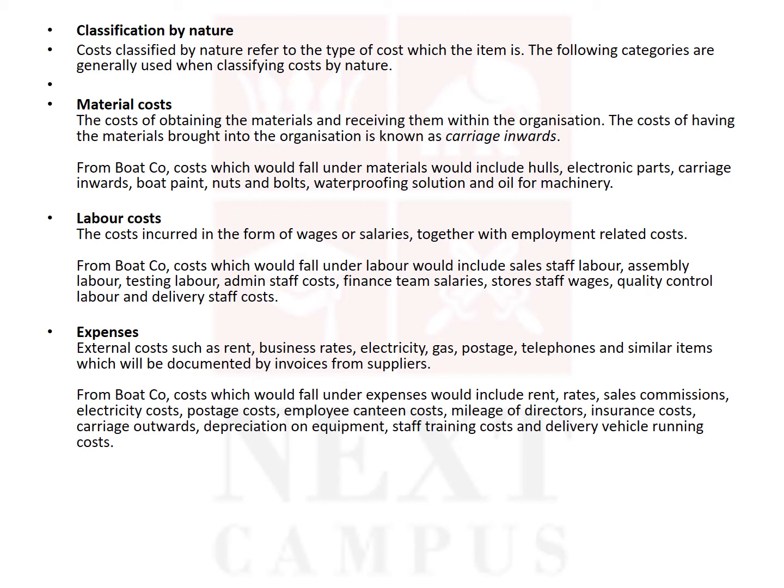Material cost means the cost incurred for all the raw materials which are used for the particular production. Now this cost includes obtaining of materials and receiving them to the organization as well. If you take material cost, let's say production of a pen, what are the material costs that you will have?